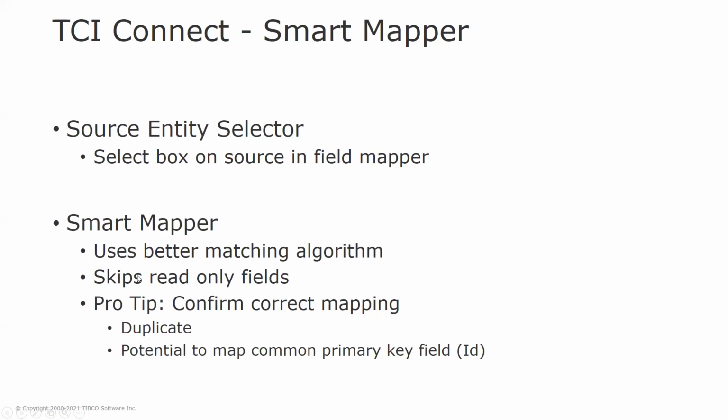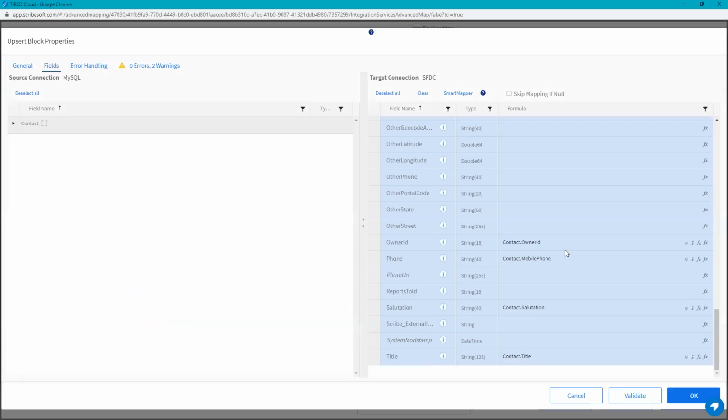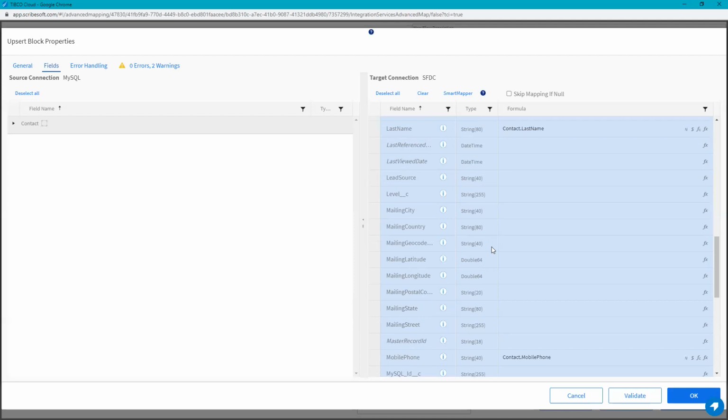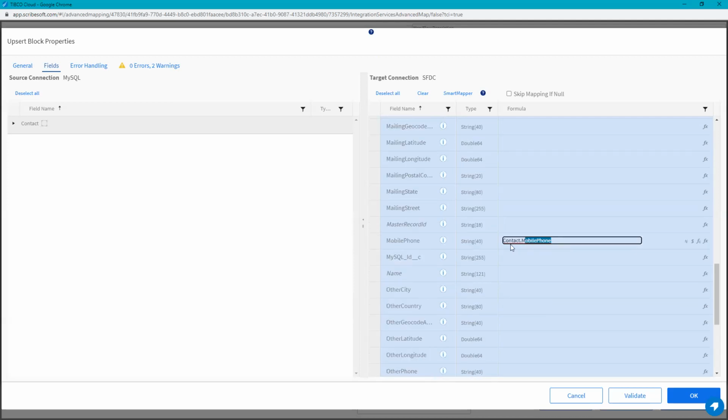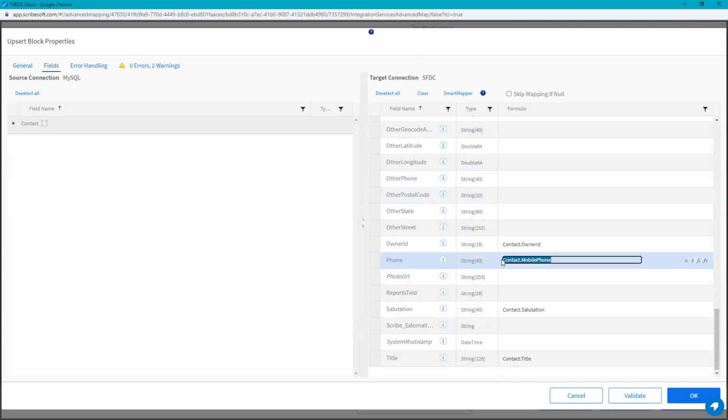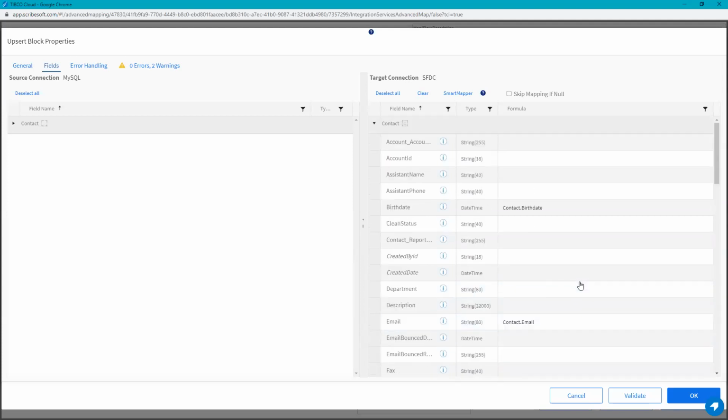But we do want to be sure that we confirm that the mappings are correct, and there's a couple reasons for that. One is you can end up with duplicates. See how we have the field in Salesforce, which is mobile phone, and this is the contact mobile phone. But it also mapped the mobile phone to the phone field. We might decide that we actually don't want that mapped. Aside from that, these field names are all pretty similar, and that's how the mapper works.